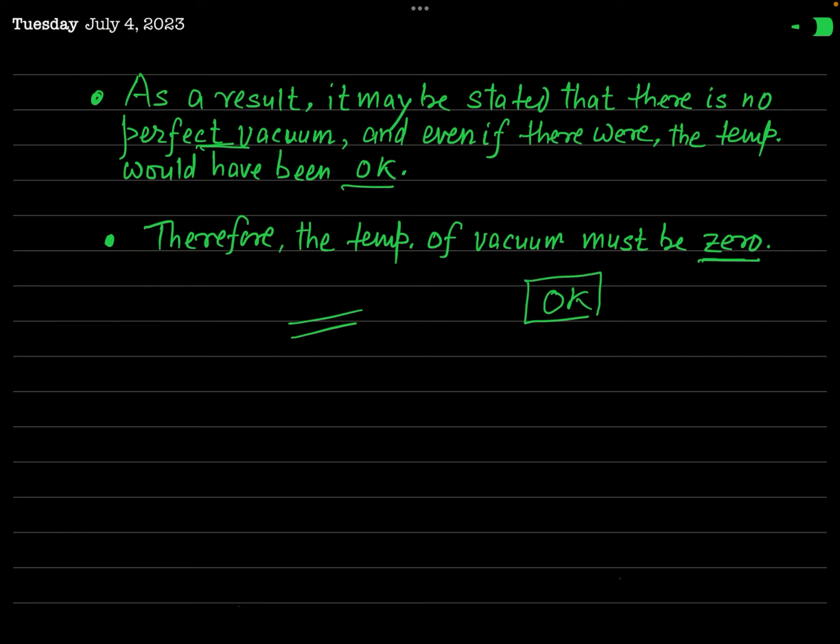Okay. So whenever this question is asked to you in any interview or as an objective question, what is the temperature of vacuum or how can we define the temperature of vacuum, you must say that the temperature of a perfect vacuum is 0 Kelvin.